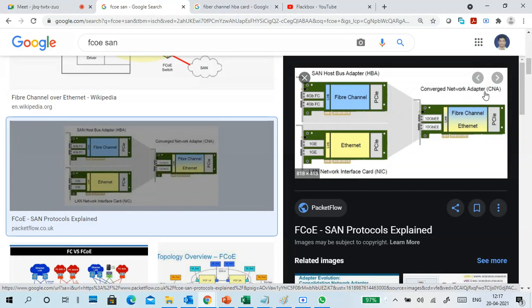A converged network adapter has both fiber channel and Ethernet channel. So if you have fiber channel, you can go to a normal HBA. If you have a server or system with NIC switches, then we can go for it.